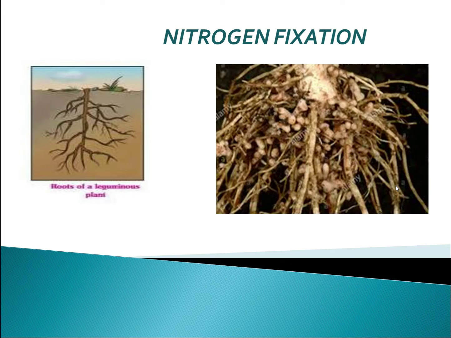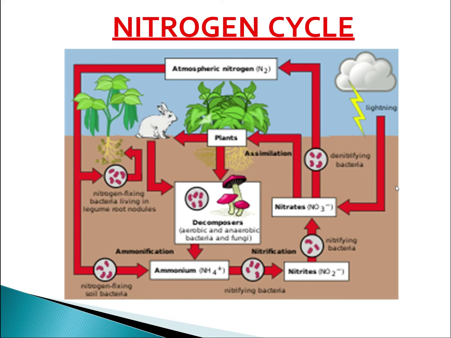Sometimes nitrogen gets fixed through the action of lightning also. So the amount of nitrogen in the atmosphere remains constant by the nitrogen cycle. Now here we are going to discuss the nitrogen cycle in detail. As we know, nitrogen is an essential constituent of all living things as a part of proteins, chlorophyll, nucleic acids and vitamins.